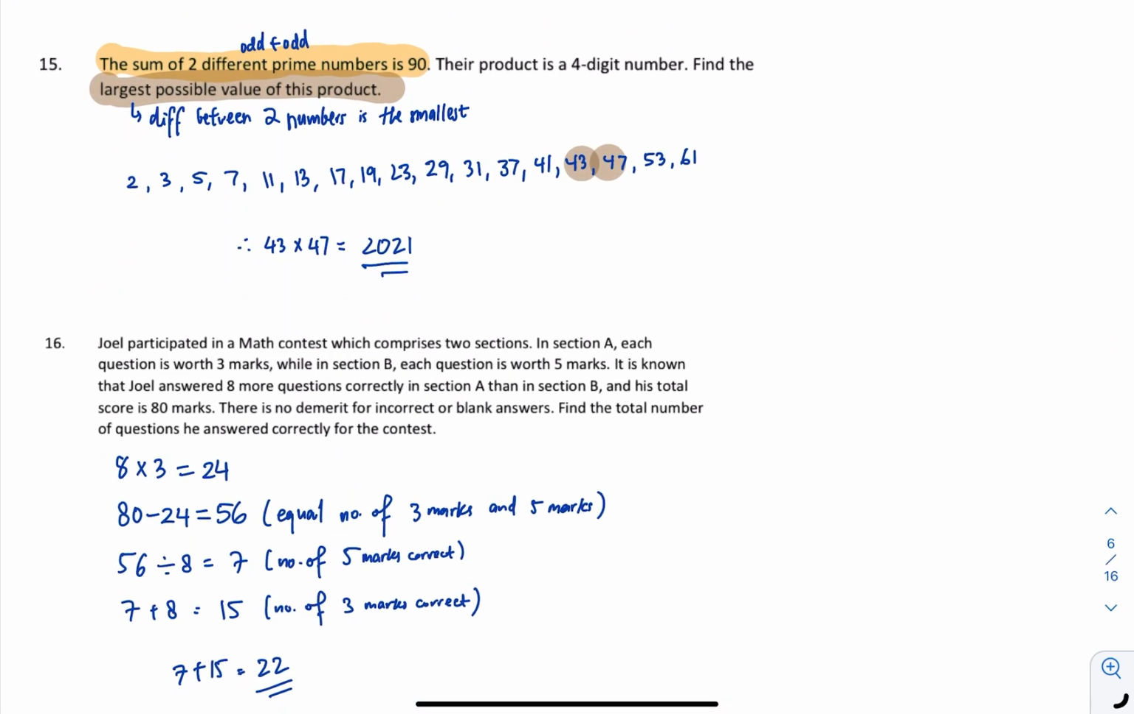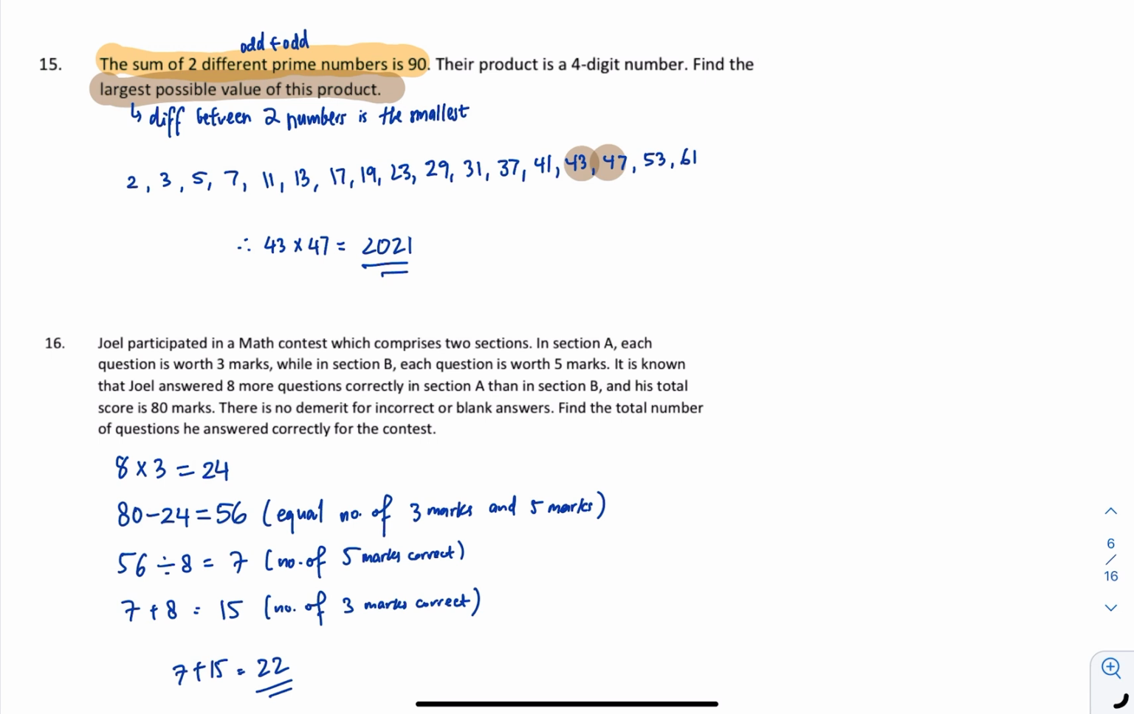Okay, question 15. The sum of two different prime numbers is 90. Okay, in this case, since prime plus prime is even number, so the 2 prime must be odd. Okay, so there's no 2 as the prime number. It's odd and odd. And then the product is a 4-digit number. Find the largest possible value of this product. So in order to make the product as large as possible, I need the 2 prime numbers to be as close as possible to each other.